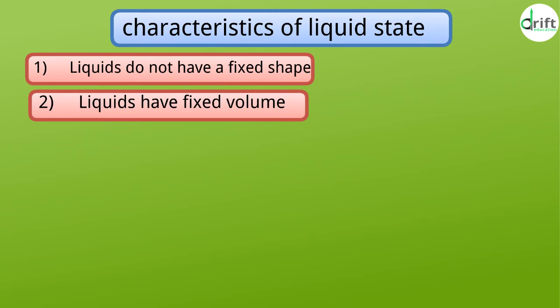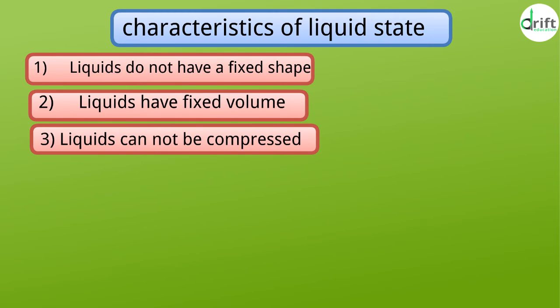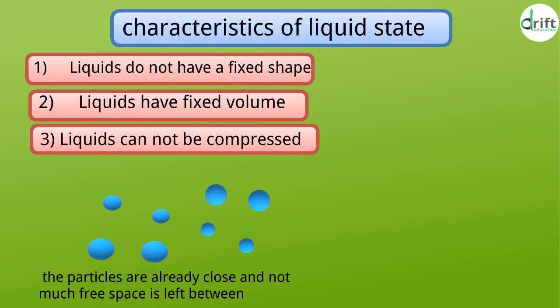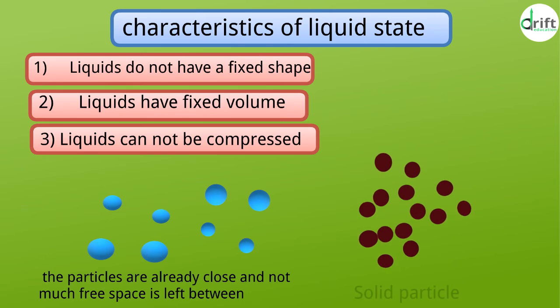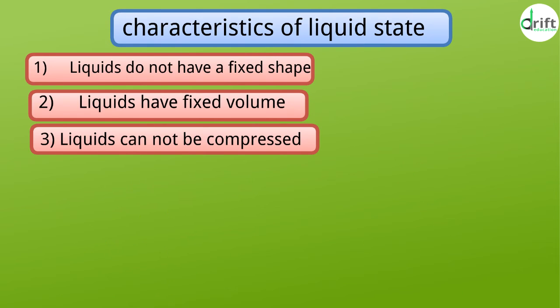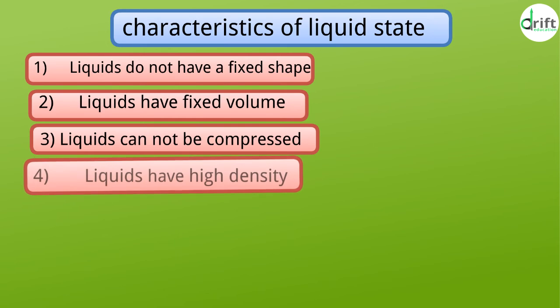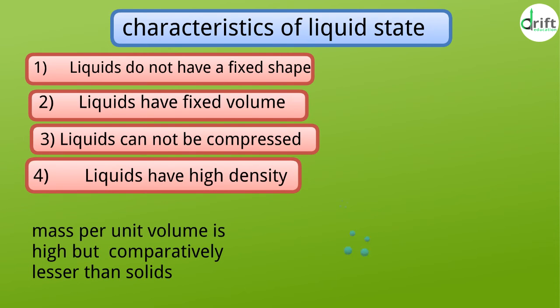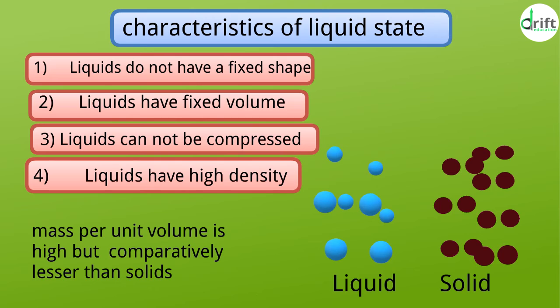Point 3. Liquids cannot be compressed much, as the particles are already close and not much free space is left between the particles. But they are certainly more compressible than solids. Point 4. Liquids have high density as they are closely packed, so their mass per unit volume, that is density, is high, but comparatively less than solids.